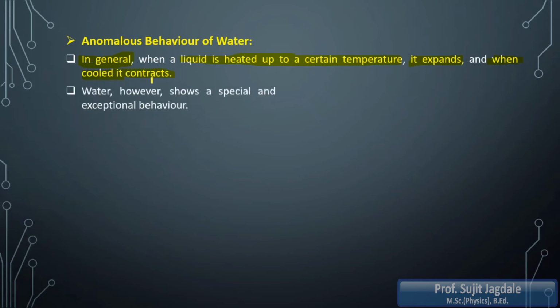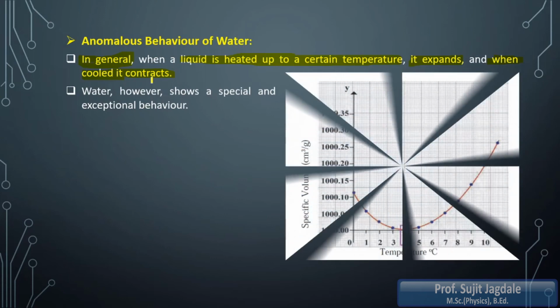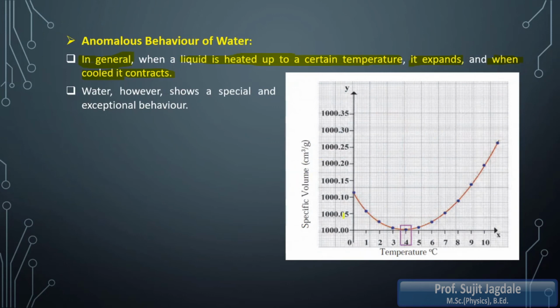But in case of water, it has some special and exceptional behavior. We have one common statement in physics: every phenomenon has an exception. So here that statement is true. The general phenomenon is that when a liquid is heated it expands, and when it is cooled it contracts. But water has exceptional behavior, so it does not behave like that. How is it behaving? You can understand it with the help of a graph.